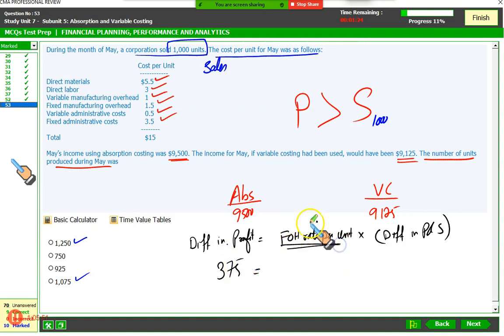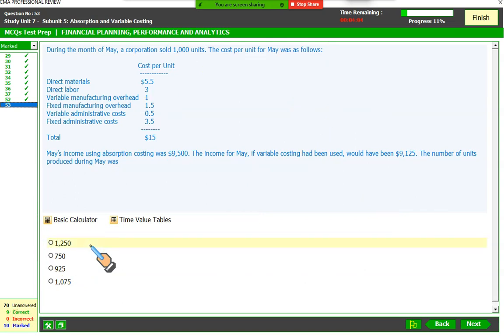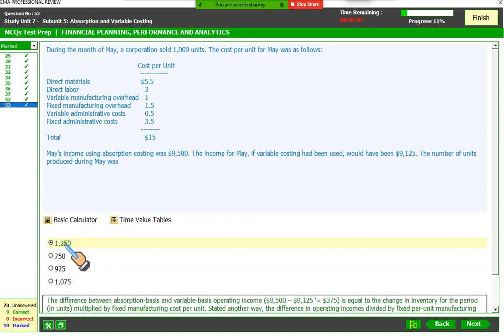What is the fixed overhead rate per unit? It is given right here. Fixed overhead per unit is 1.5. Now this will give me the difference in production and sales. If I make this the subject of the equation, it is 375 upon 1.5. That gives you 250. Now this tells me the difference between production and sale is 250 units. If your sale is 1000, then production has to be 1250, and that is the perfect answer. Look no further. That is your answer. So gentlemen, that ends your variable and absorption costing with the good quality questions that were related to the theory we just discussed. Now we will be moving forward.